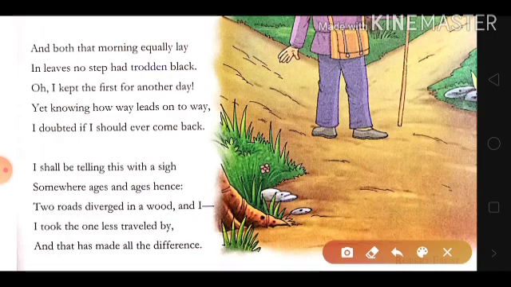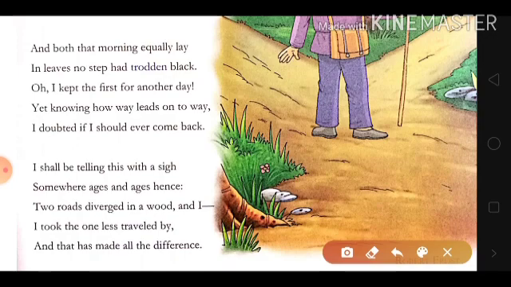What message does this stanza give? In our life, it is quite similar. Once we choose an option, we must keep on moving ahead with that option, and we never get a chance to come back and take the other option that we left earlier.